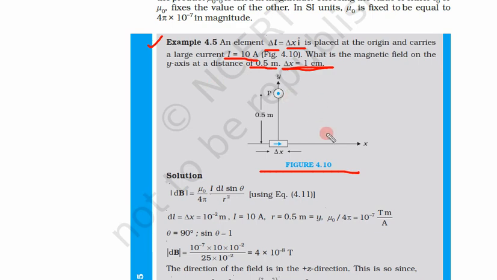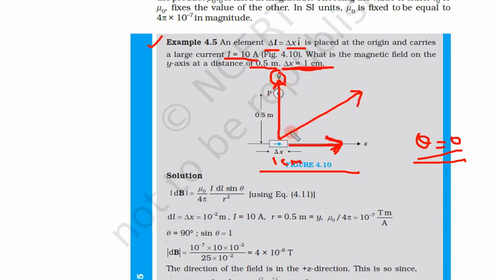Now let us first discuss a few things. This delta x element is only 1 centimeter, again a very small element. Now the direction of the current element is x direction, and they are asking the magnetic field in the y direction. If we had been asked in the same direction, what will happen in this case? Theta will be 0, and we get no magnetic field. So only when there is some angle can we get magnetic field.